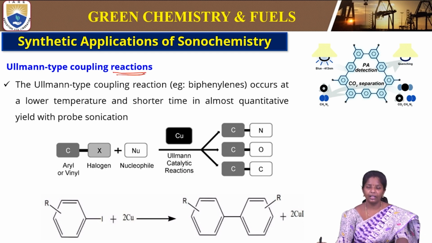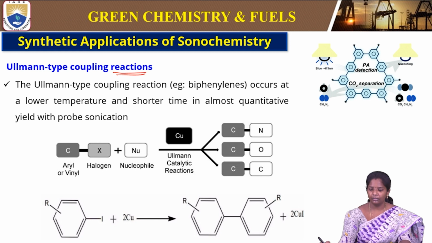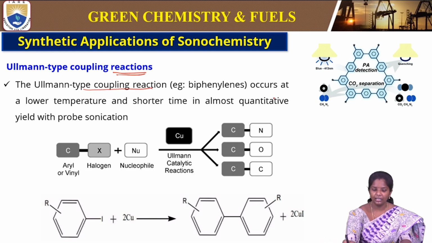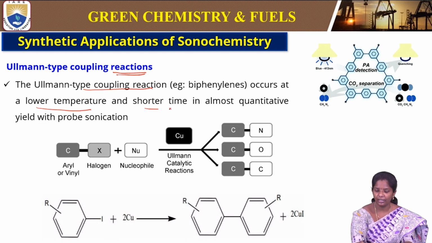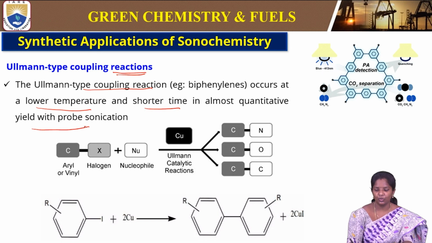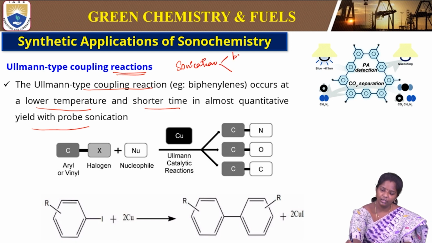Here the aryl cycles, the reaction takes place. So this type of coupling reaction occurs at low temperatures and short time in most quantitative yield with probe sonication. We have seen two different types of sonication, probe sonication and bath sonication. So bath, using an ultrasonic bath, and probe.